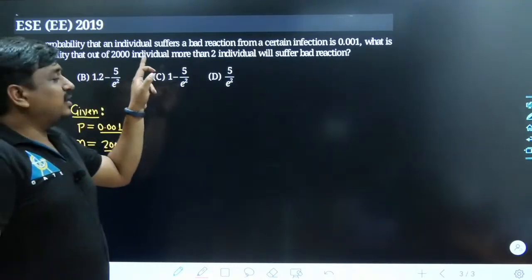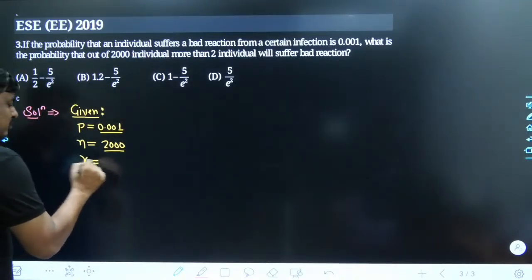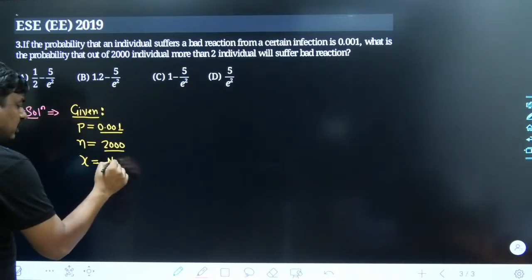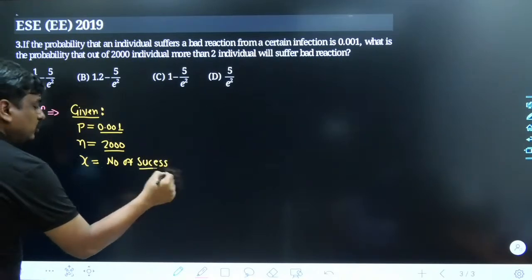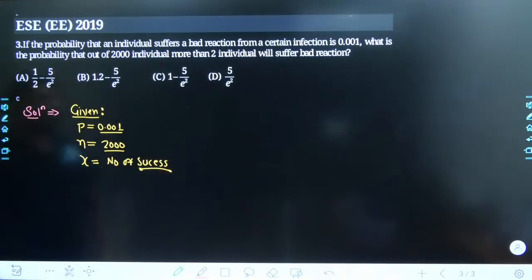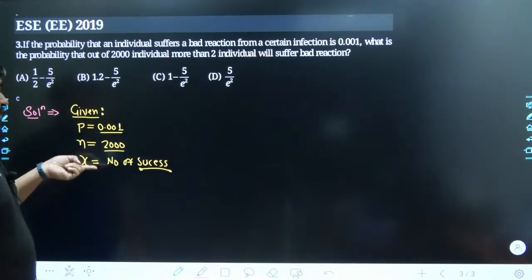And may I know what is your seeking probability? If small x is the number of successes, for you the number of successes is nothing but the people who have been affected by the bad reaction of the injection. x is the number of successes.